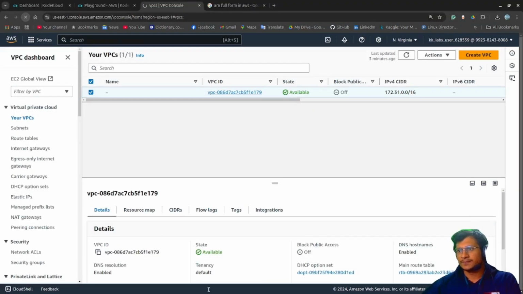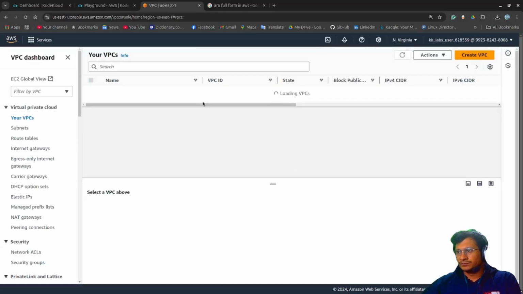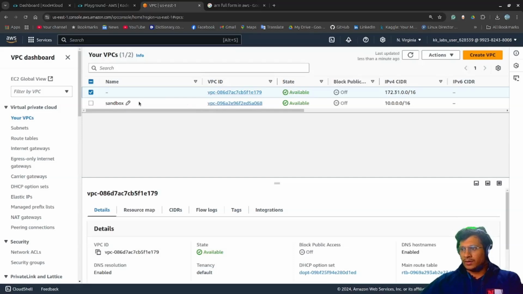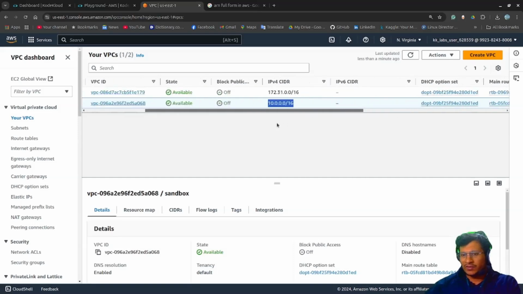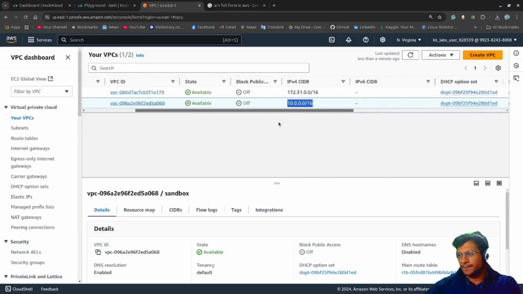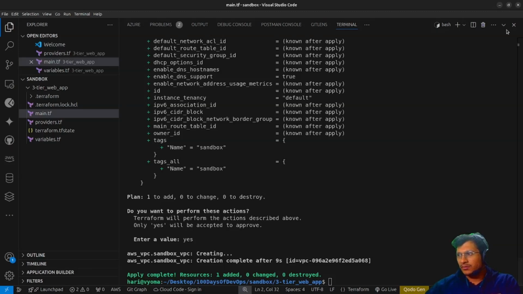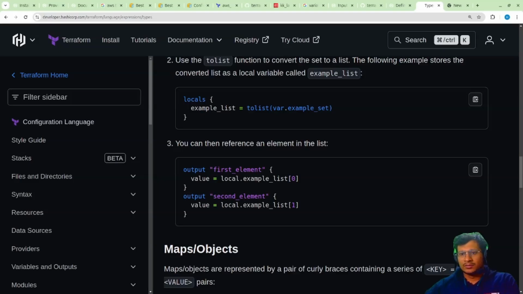Let's just refresh this page. Yeah, so here you can see this is the CIDR block. We haven't provided any other, so it is taking the default value. Okay, so this is a CIDR block, owner ID, default VPC no, and yeah, everything is good to go. So similarly, this is just for the VPC. Similarly, we can create different resources, like subnet IDs. Okay, just a moment. Okay, so yeah, we have created a VPC.